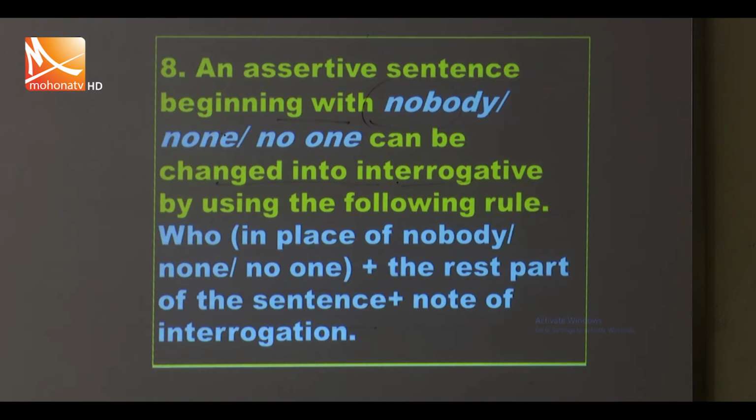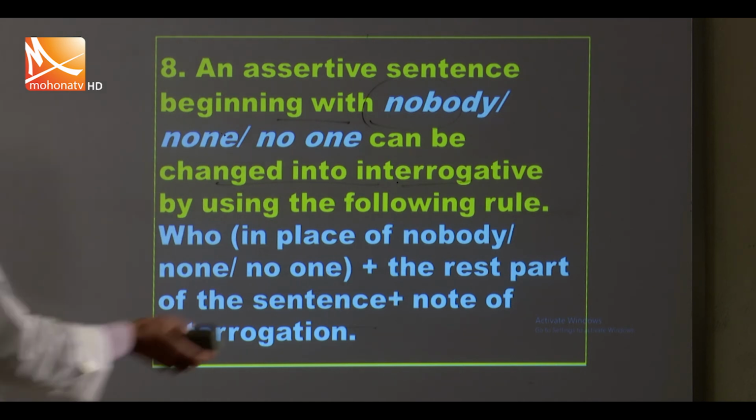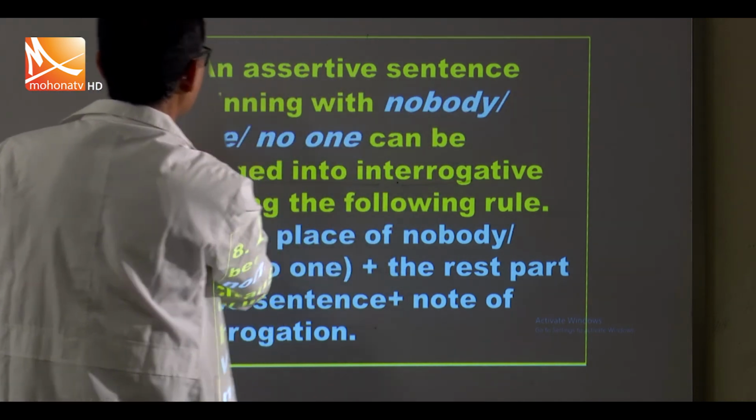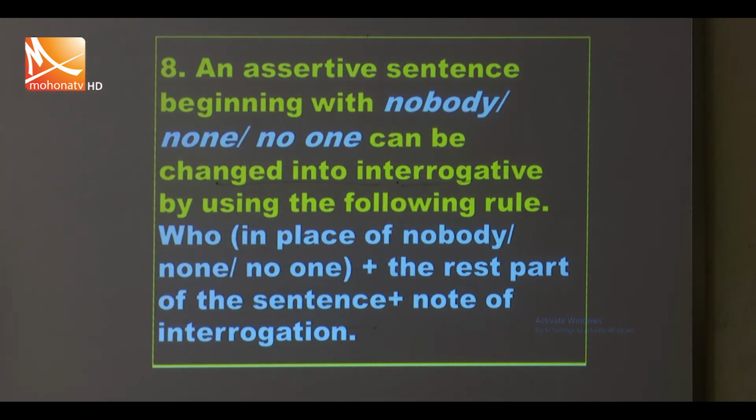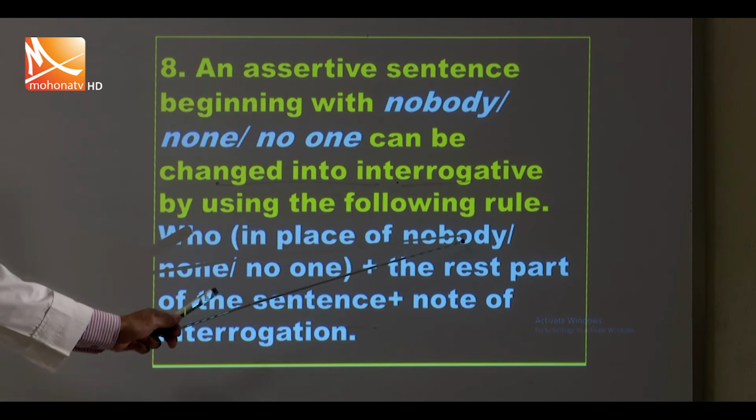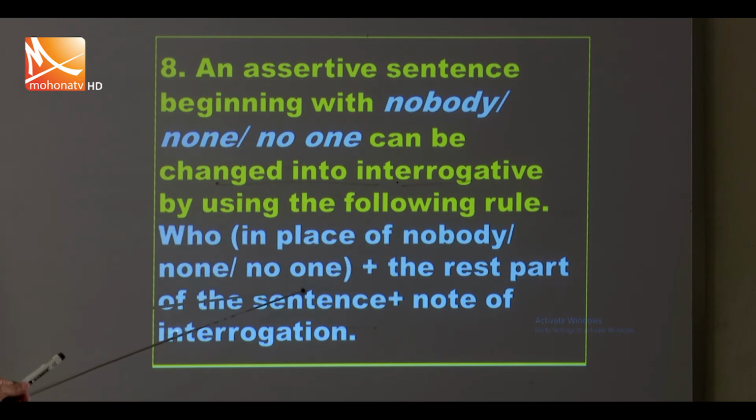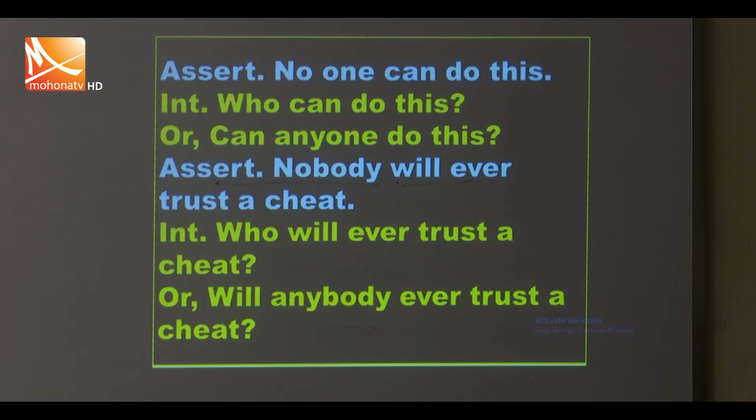Next, an assertive sentence beginning with nobody or none or no one can be changed into interrogative by using the following rule. Who in place of nobody or none or no one plus the rest part of the sentence plus note of interrogation. Assertive: No one can do this. Who can do this? We can change it in this way.